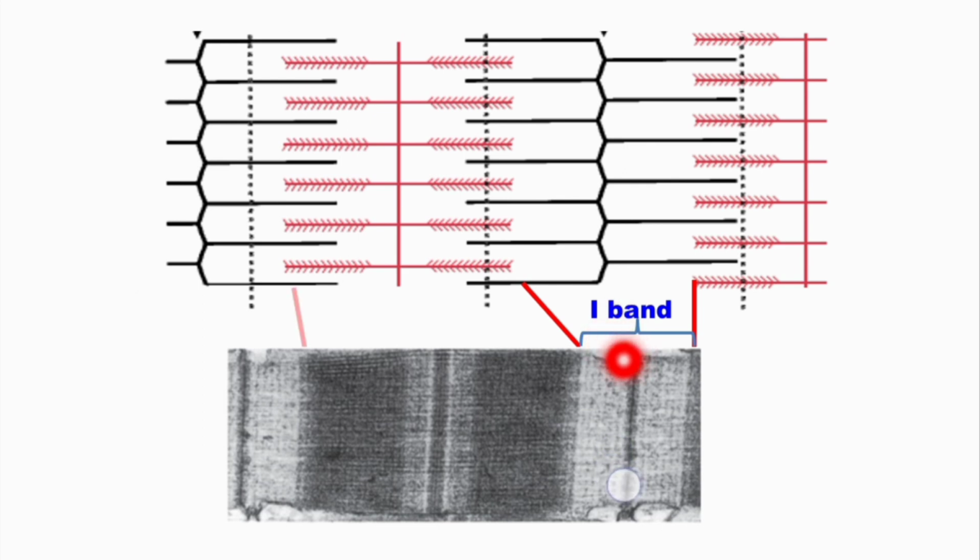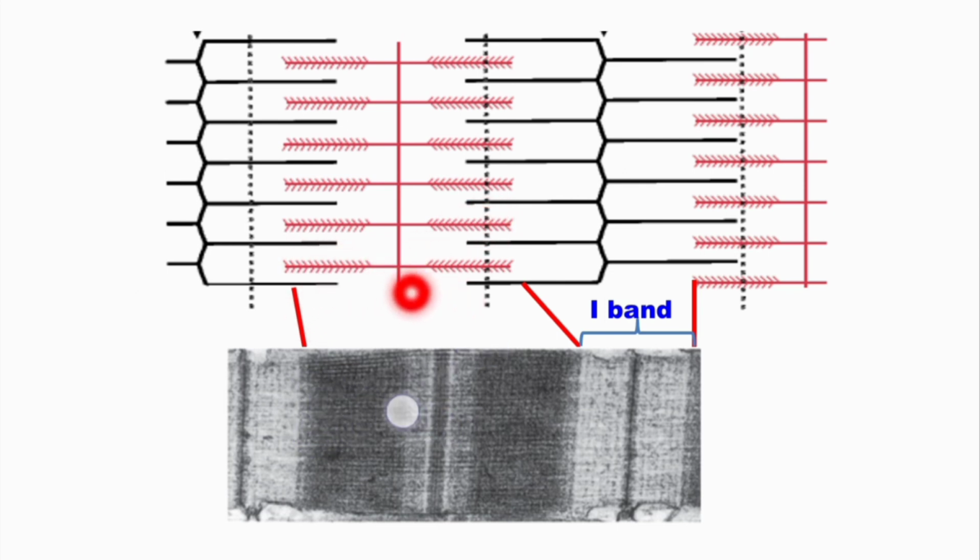Okay. Then this portion from here to here is dark in color, and in this figure this portion extends from this to this side. So, you will find that this portion contains myosin filaments. So, this portion contains myosin filaments plus the ends of actin filaments, this end of actin filament, then this end of the actin filament, then this end, and on the other side this end of actin filament.